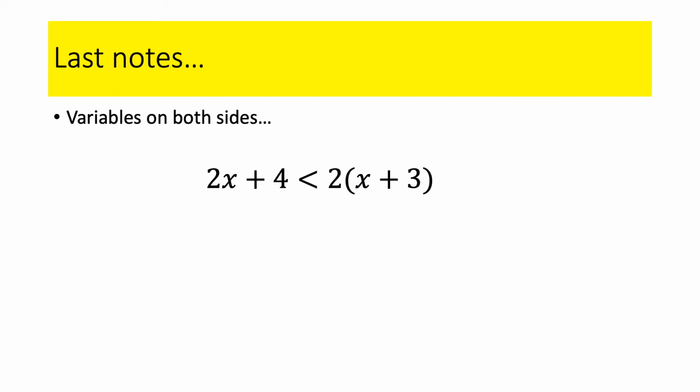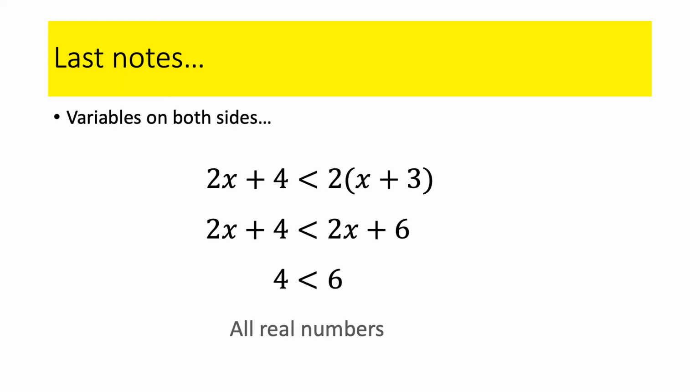Looking at the right side, we got to do the distributive property. 2 times x is 2x. 2 times 3 is 6. I got variables on both sides, so I get rid of the smaller one, 2x. Subtract 2x from both sides, and the variables go away. This won't always happen, but occasionally it does. When you're left with no variables, and look at this one, 4 is smaller than 6. When you have a true statement and the variables go away, the answer is all real numbers.